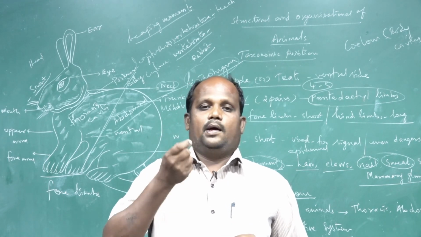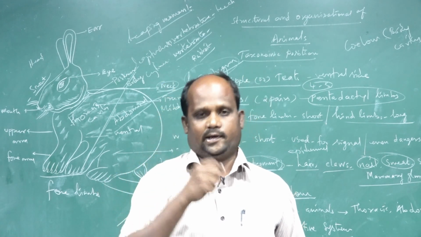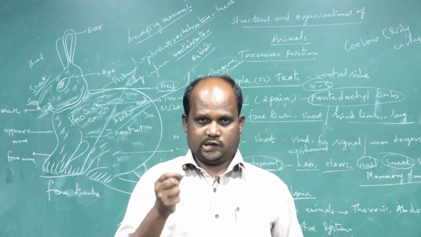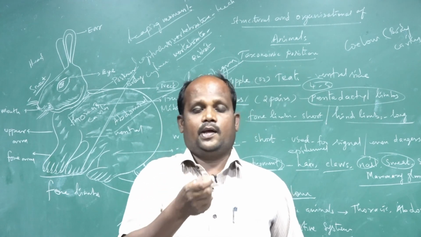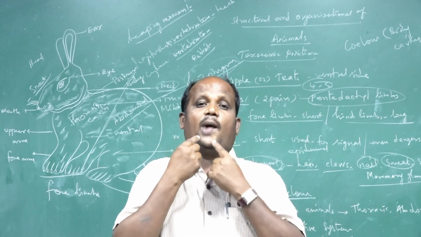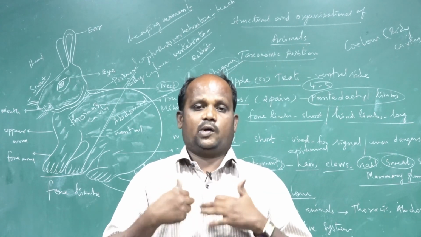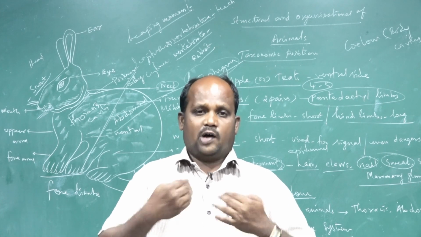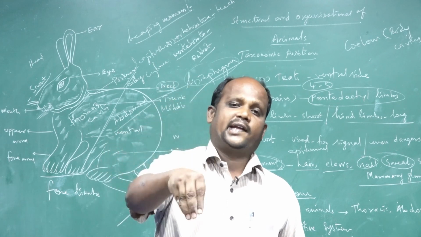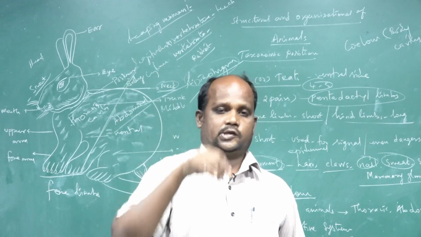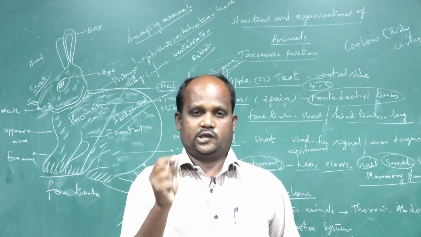The digestive system of the rabbit is divided into two parts: one is the alimentary canal system and second one is the digestive glands. What is the alimentary canal system? The mouth opens into the esophagus, the esophagus opens into the stomach, the stomach opens into the small intestine, the small intestine opens into the large intestine, the large intestine opens into the rectum, and the rectum opens to the anus. This sequentially arranged structure is the alimentary canal system.